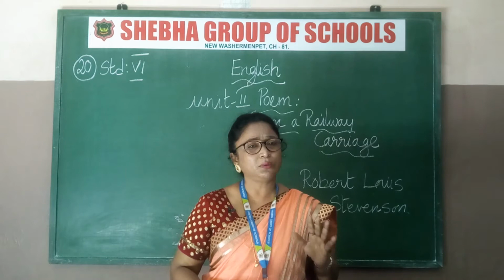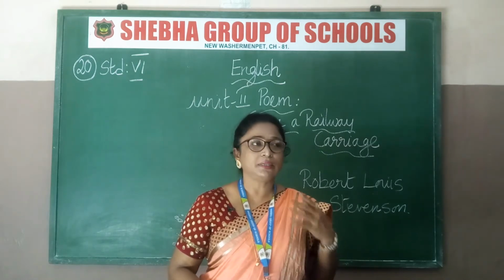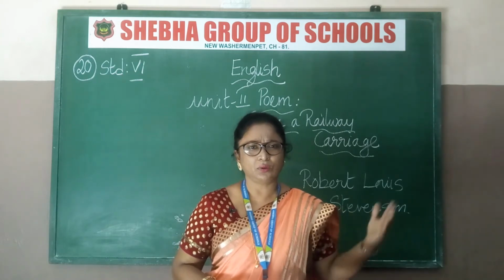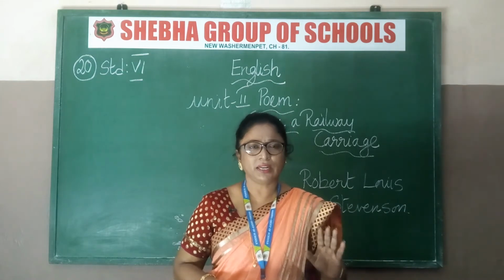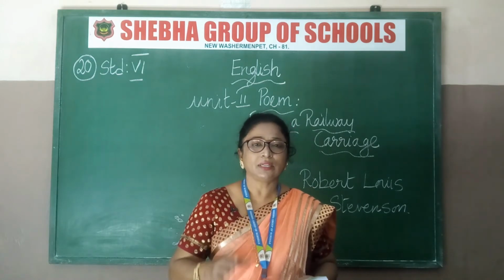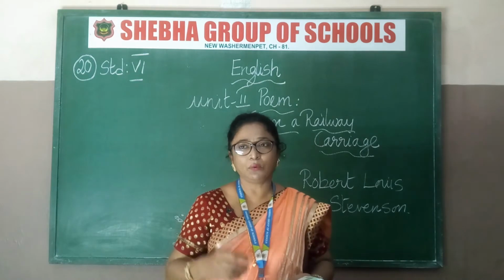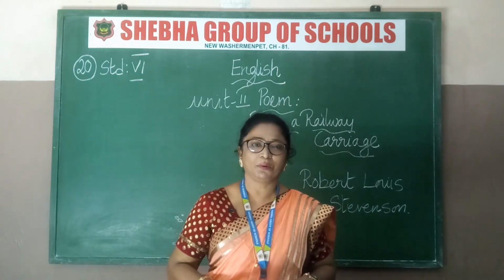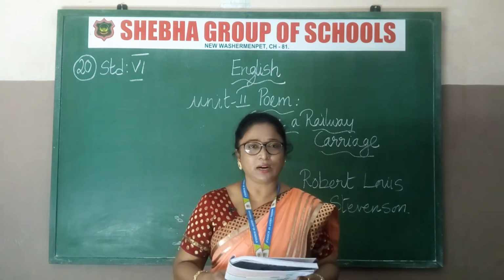Now this poem is about a railway carriage. What's a railway carriage? A carriage from a train. Now everybody has got a train experience, isn't it? You have gone a long distance; definitely everybody would have gone on a train. How was your experience in the train? That's what this is: how the train moves, how swiftly it moves, and on the way what all you can see. That's what this poem is about. Very nicely, with rhyming words he has given it. So let's see how it is.